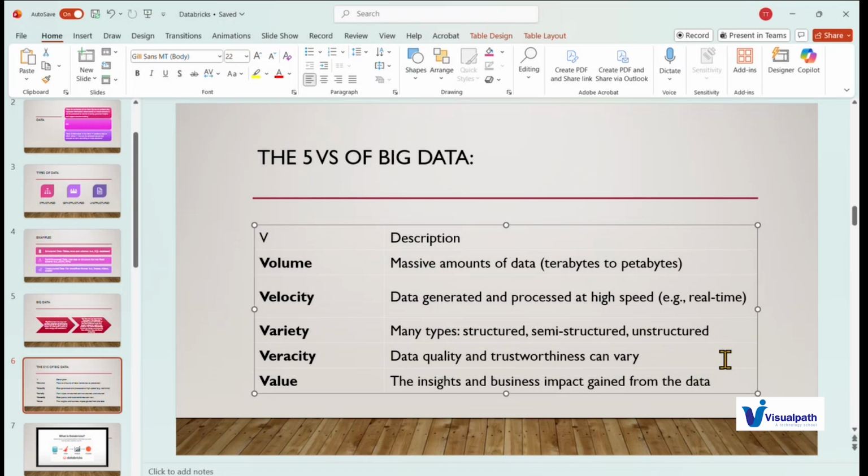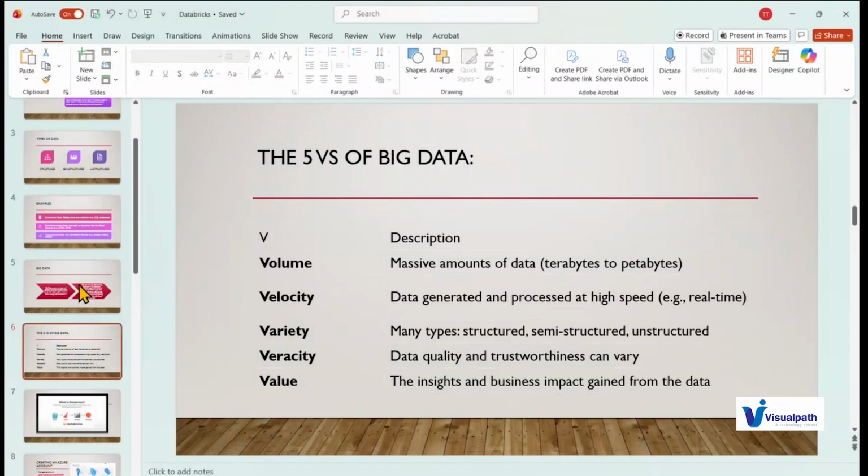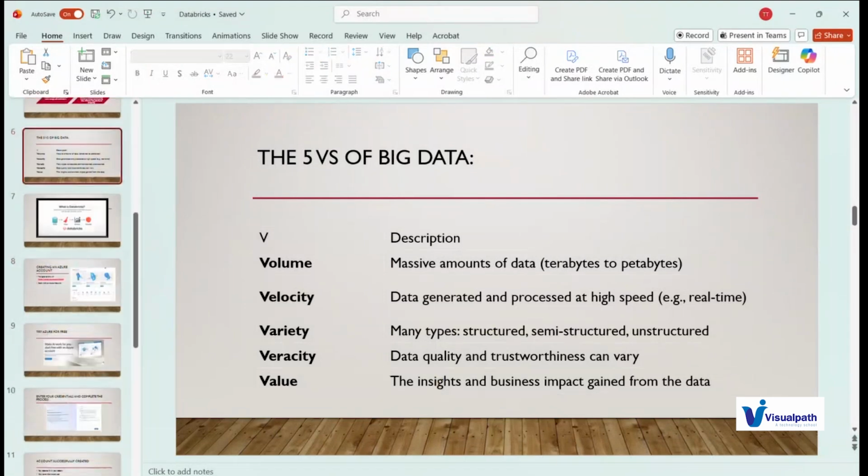Then the insights which this data brings, what will be the business impact of this data, how we can gain from this data, the value it will bring to the table. That comes under the value. So these are the five V's of the data. This is theory, we have a little bit more. Let us jump to the practical.